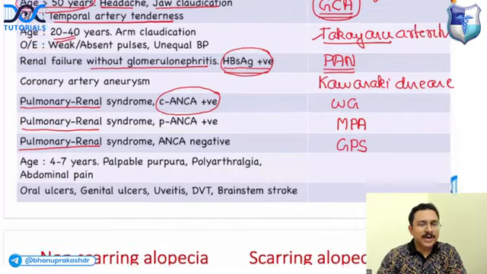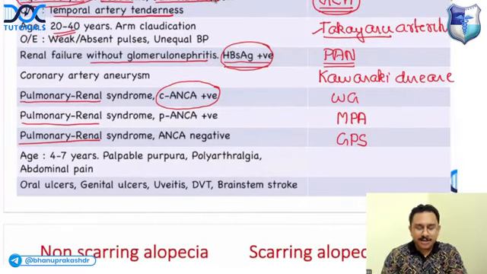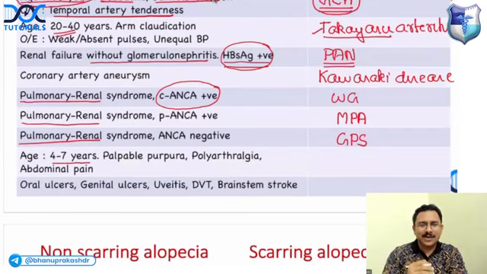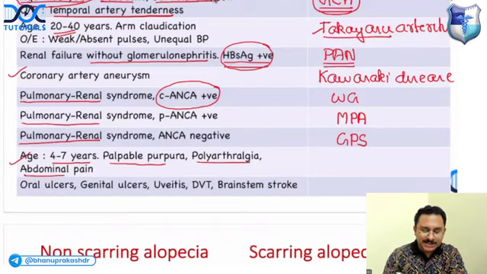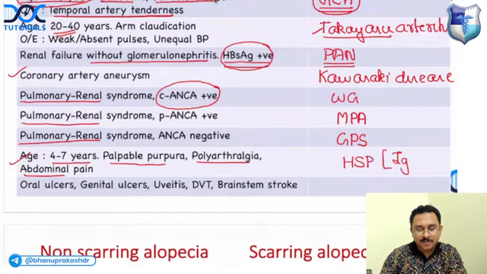Okay. If you get the age of the patient of 4 to 7 years, so always vasculitis in children, you should think of Kawasaki and Henoch-Schonlein purpura. So in HSP, the age is 4 to 7 years with palpable purpura, polyarthralgia, and abdominal pain. So the answer is Henoch-Schonlein purpura. What is the other name of Henoch-Schonlein purpura? IgA vasculitis.